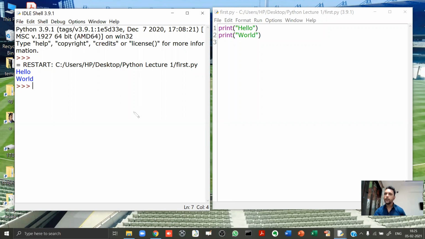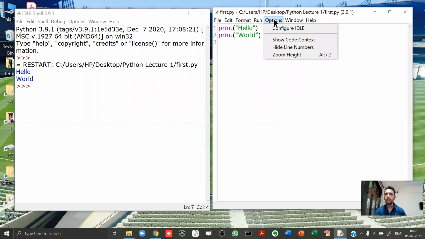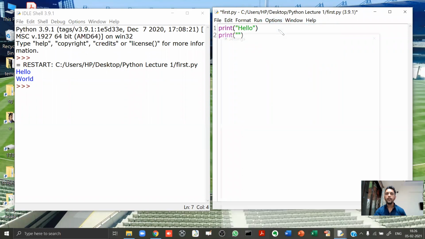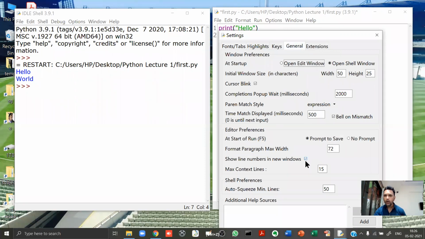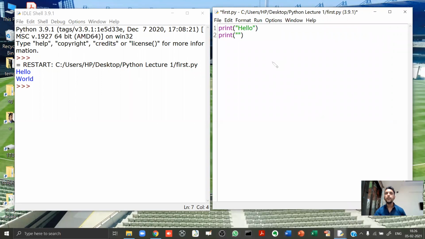Finally, one more hack which I want to tell you over here. Over here, you see these line numbers. Now, when you install Python, you will not see the line numbers over here. So for that, you need to go to options, again in options, configure IDLE. All right. Then over here, go to general. And you see the small rectangle which says show line numbers in windows. So put a tick mark over here. If you put a tick mark over here, then only you will see the line numbers. So these are a few small hacks which not many teachers know. But if you do all these things, then it will be pretty useful for you.